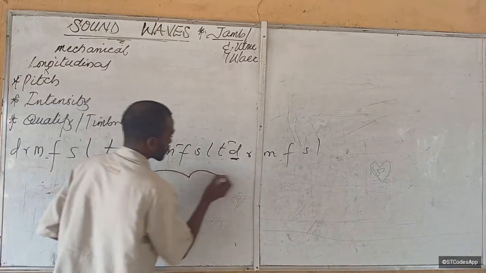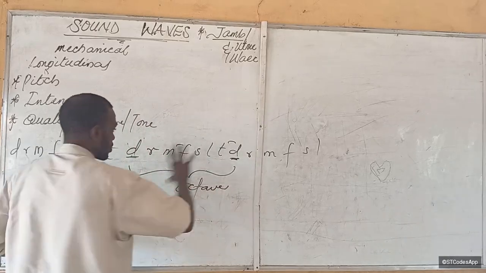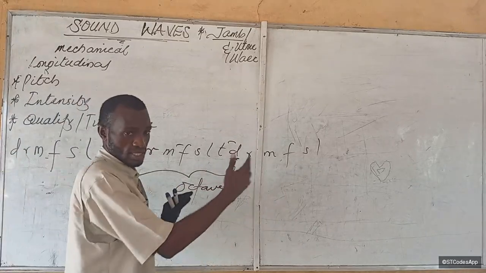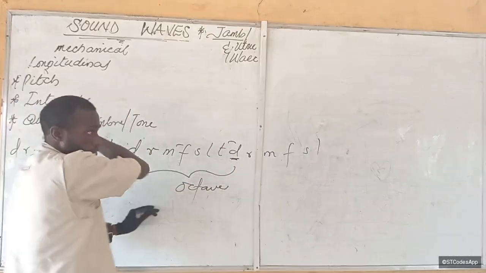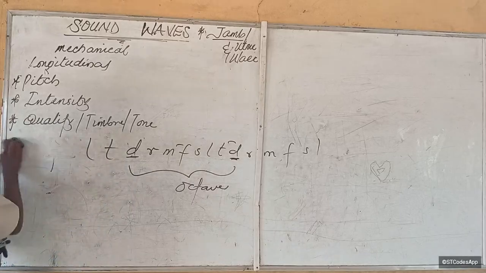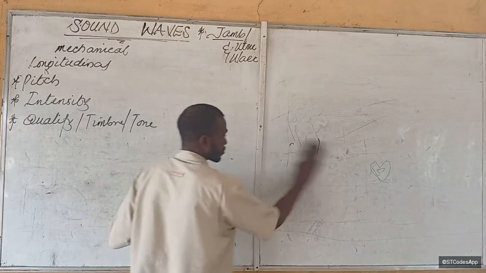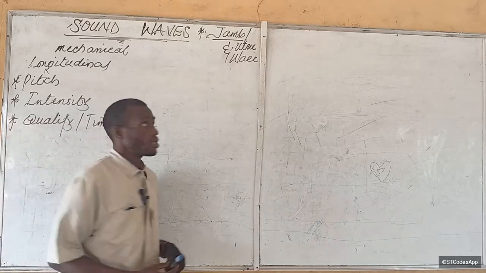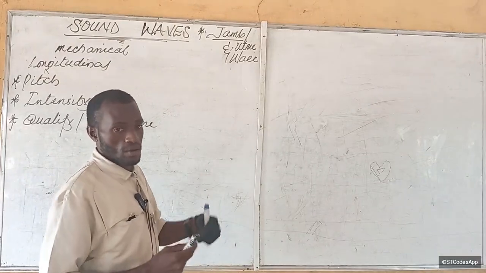These sets, we call them octaves on the musical note. So you see, I was able to go just two octaves and some. But the point is that as I proceed like this, my pitch is also increasing. Do you understand? And what pitch, what frequency means is the number of revolutions per second. So it means that my revolutions per second is increasing.